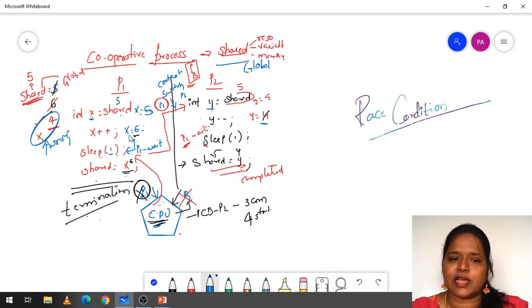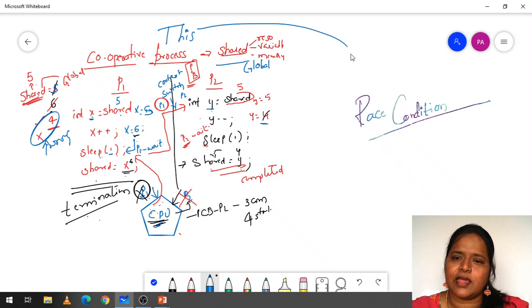Here we have assigned x = 6. If the increment is done, 5 goes to 6, and then this 6 has to be decremented to 5. But here we get the answer 4, which is a wrong answer. This condition we call a race condition.